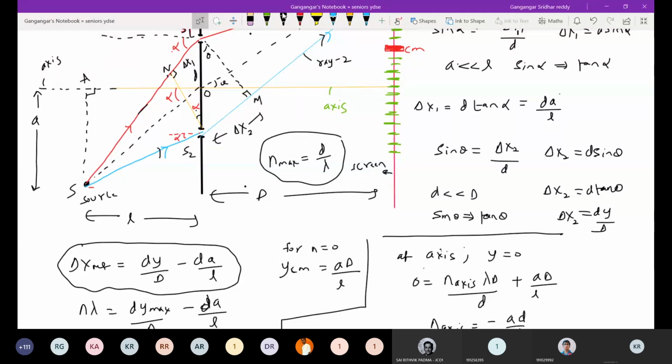Because theta, suppose the number of maximas is 5. What do you mean by that? Central maxima, not in this case. If the source is on the axis, I'm just saying that one. So if the number of maximas is 5, what happens? The central maxima will be on the axis. Then you have to put 5 maximas. When will the fifth maxima occur? At theta equal to pi by 2, far away. That's what we mean to say here.